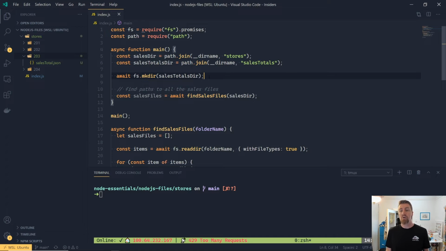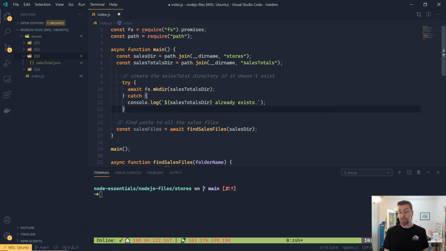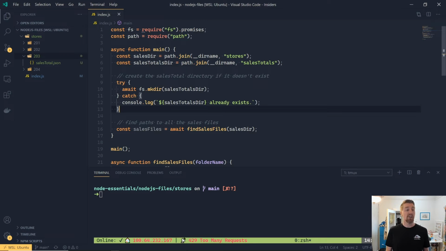This helps reduce race conditions in Node because Node is designed to be asynchronous. So the time between testing a folder exists and then trying to create it, well, another part of your application might have also created it. So it is better practice to just try and catch the exception and then gracefully handle any potential errors.